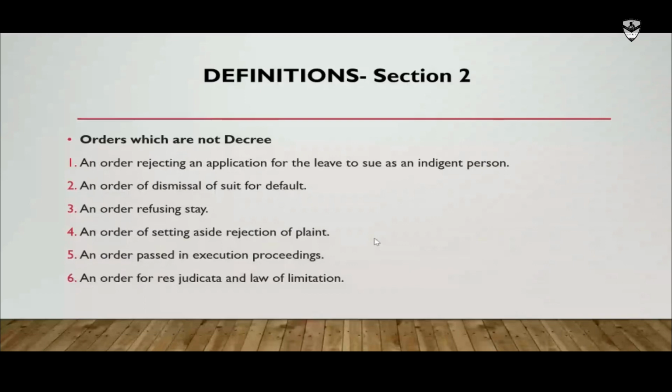Then an order of dismissal of suit for default, that we already dealt with, because that is already stated in the definition itself and it can be found from the definition itself. Then an order refusing stay is also not a decree. Likewise, an order setting aside rejection of plaint cannot be treated as a decree. But you may find the order of rejection of plaint is a decree. But if the rejection of plaint is set aside, then that order cannot be treated as a decree. So that thin line difference you must understand.